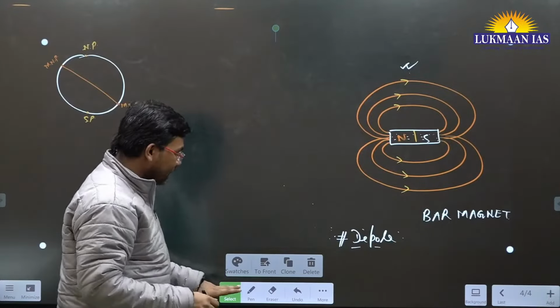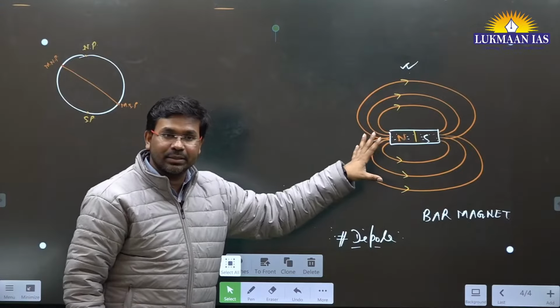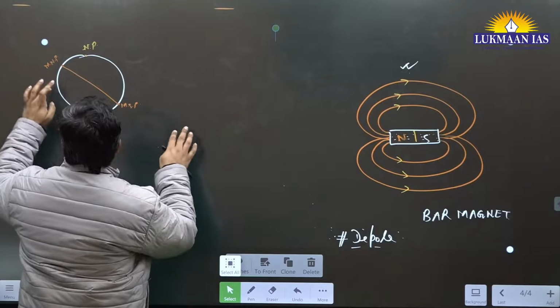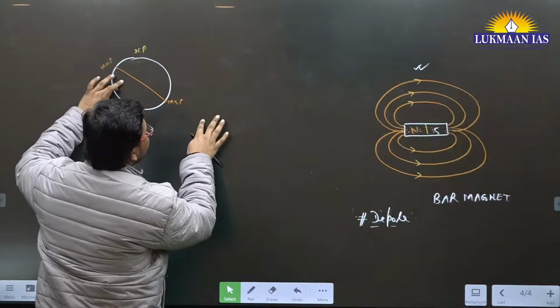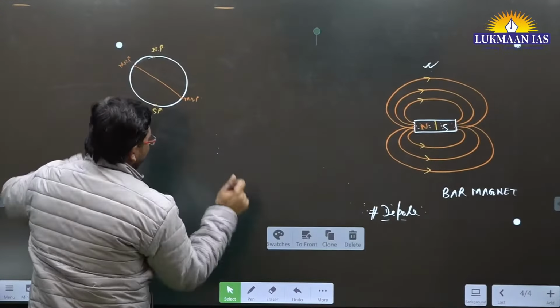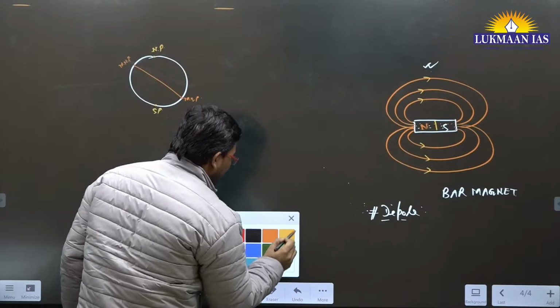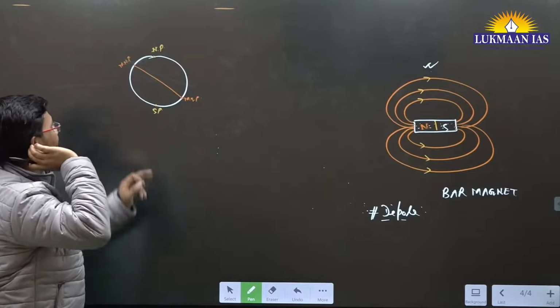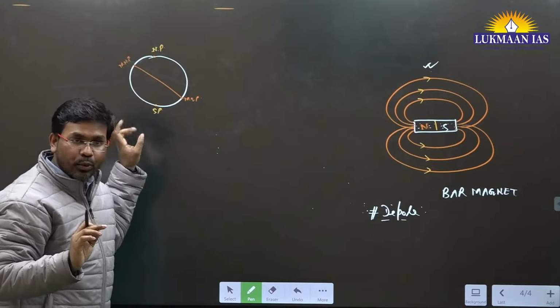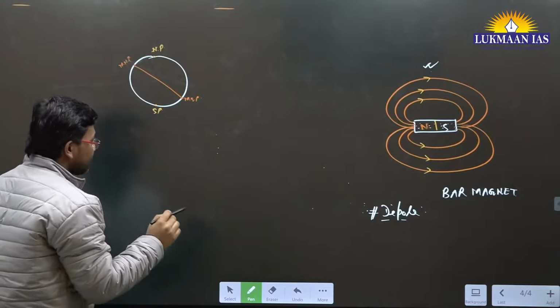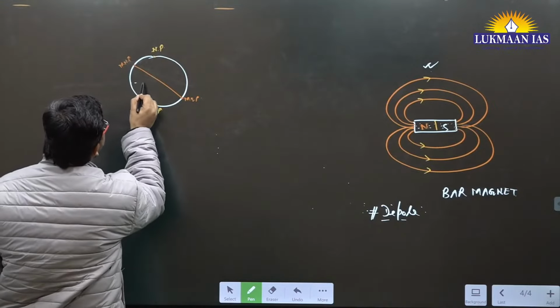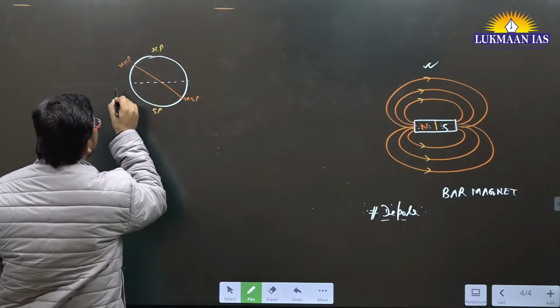Any doubt in understanding the magnets? Okay. Now let us understand this factor. We have understood that we have North Pole and South Pole. This is geographical North, geographical South. And here we have a line, known as the equator of the earth.